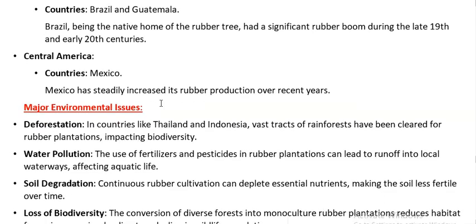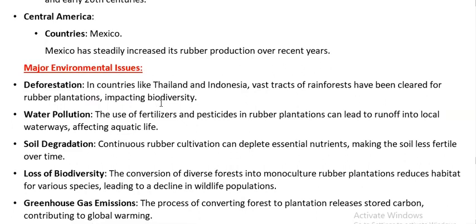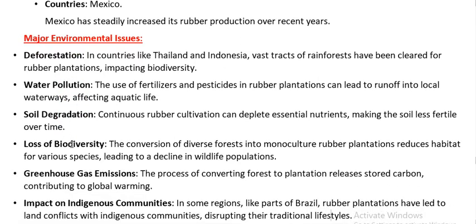Now we will be talking about the environmental issues. First of all, when a plantation has to be set up by cutting the forest, there is deforestation. And when forest cover is removed and the plantation is being set up, to grow the plantation they will be spraying pesticides and fertilizers, etc. So that will be leached towards water bodies. Apart from the water body damage, it is also damaging the soil because continuous monoculture is creating the depletion of nutrients.